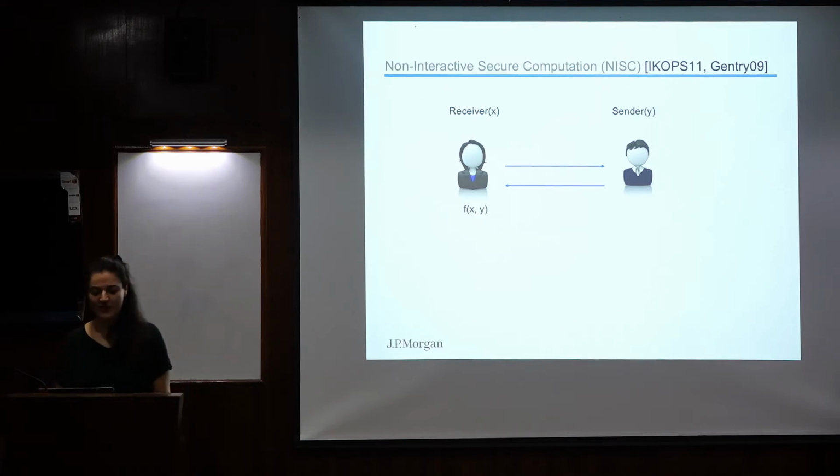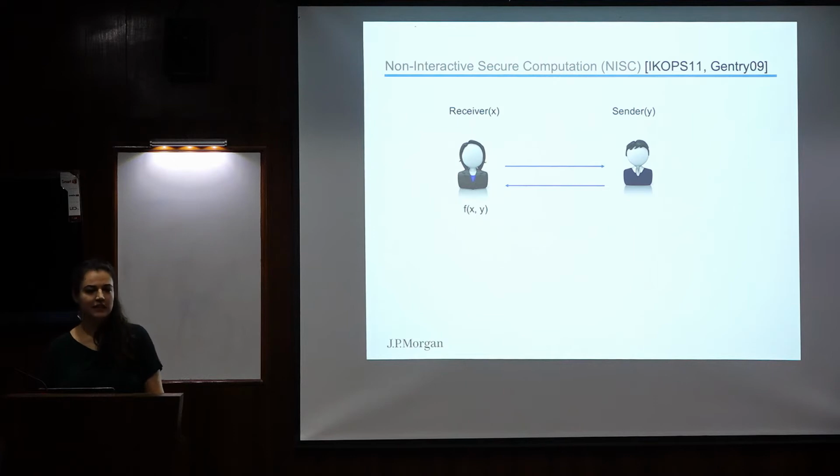This notion was first introduced by Yuval, Eyal, Rafi, Manoj, and Amit, and it was also implicitly implied in Yao's work. It's a 2-message protocol where we have the receiver and the sender. The receiver sends the first message, and then the sender sends the second message, and only the receiver receives the output.